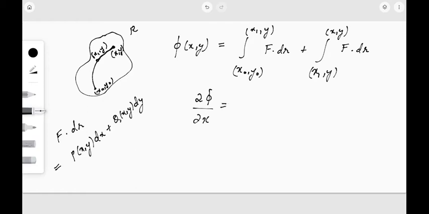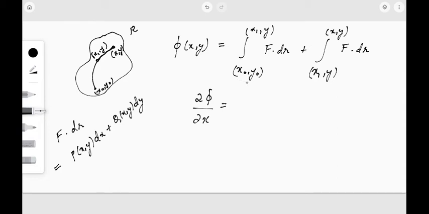Now let us take both the terms separately. If you consider the first term, the integral of F dot dr, let it be whatever value we get, and the limits are x naught, y naught to x1, y. If you see, x naught and x1 are particular values, so they are not dependent on x. So in this integral we will not have any term corresponding to x. There is a possibility of having a term with respect to y, but no term with respect to x, because we don't have x in the integral.